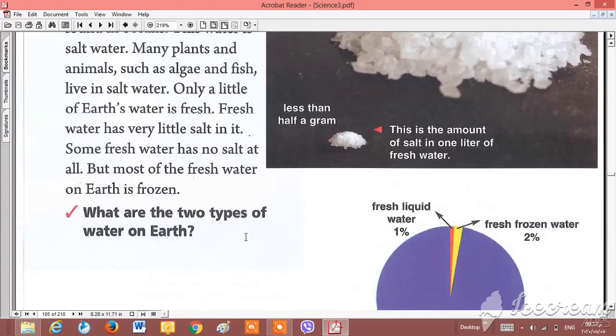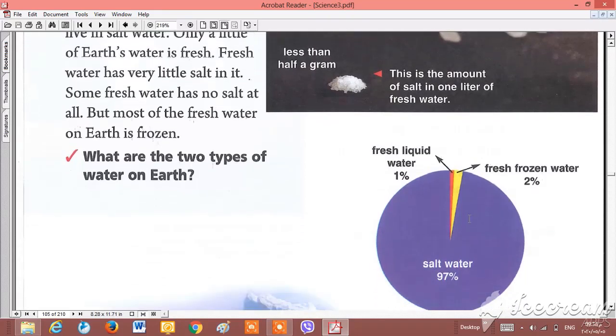But we said that this picture is so important. In this picture, fresh water will be fresh frozen water and fresh liquid water, and then salt water.